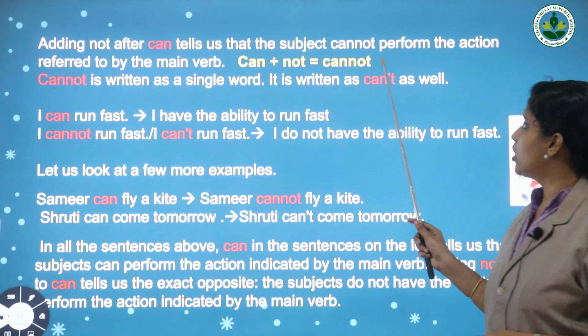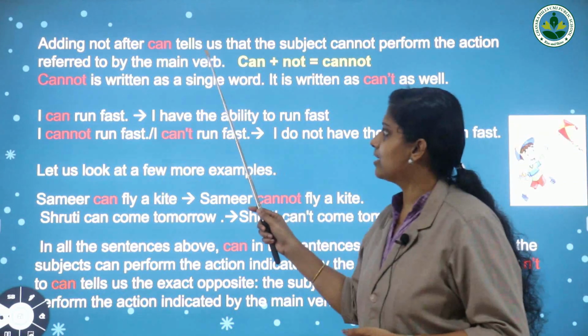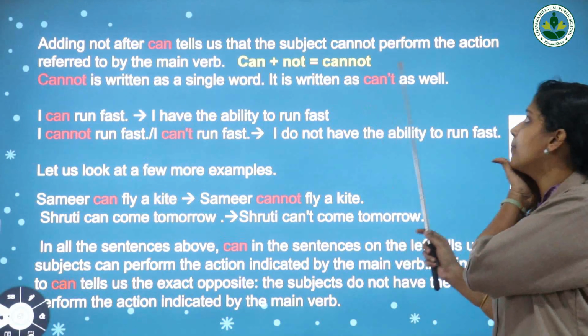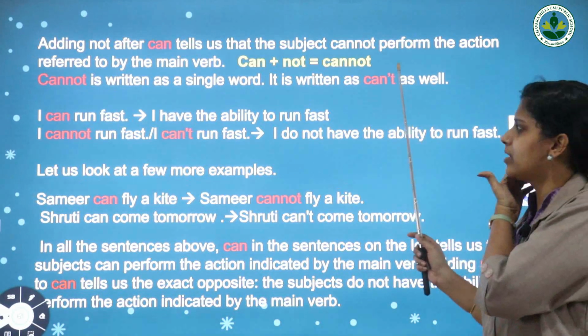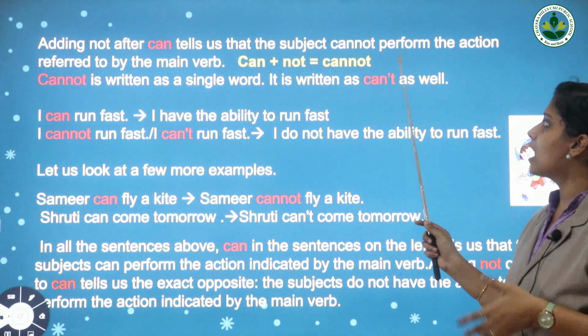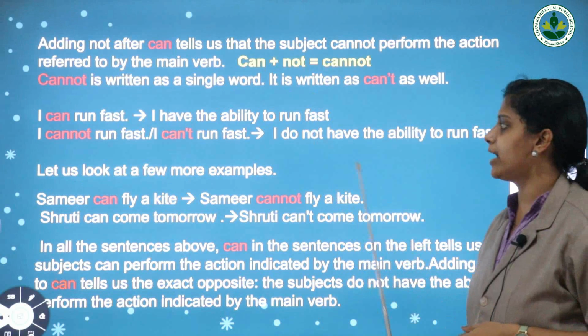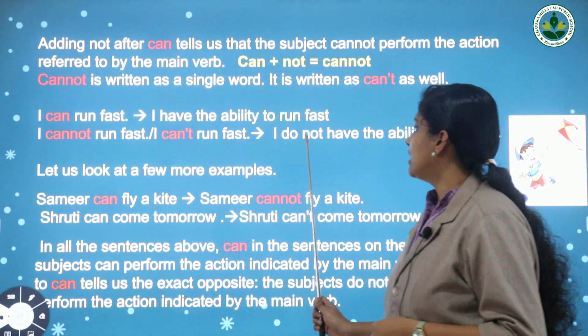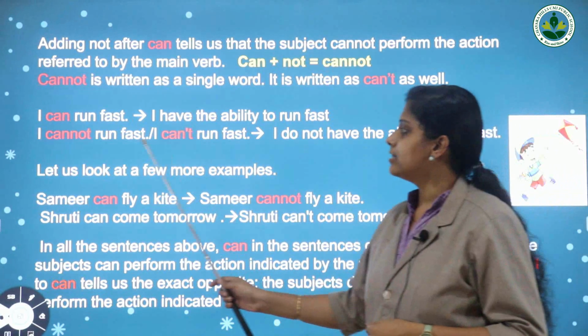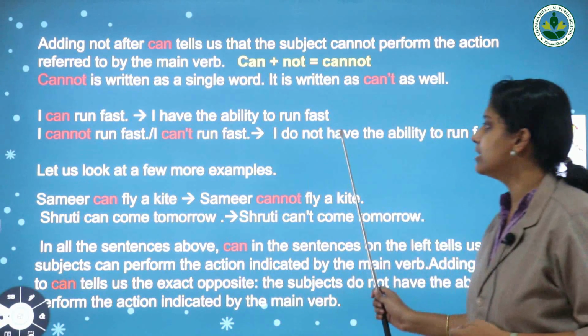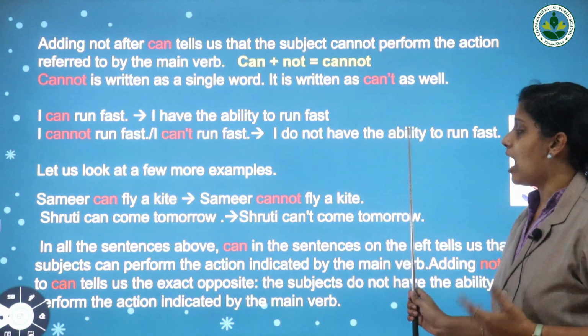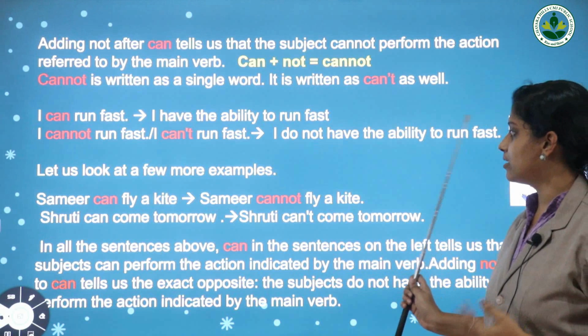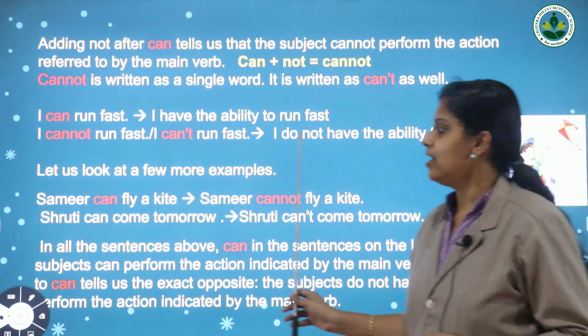Then cannot tells us that the subject can't perform the action referred to by the main verb. So I do not have the ability. Here this cannot tells us that he or she does not have the ability to run fast.